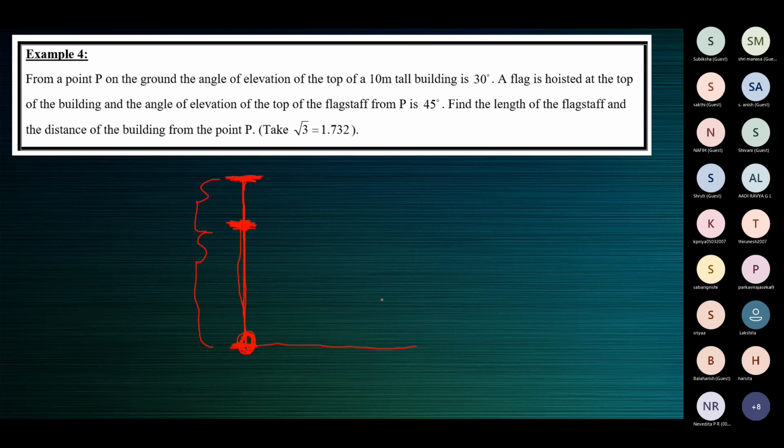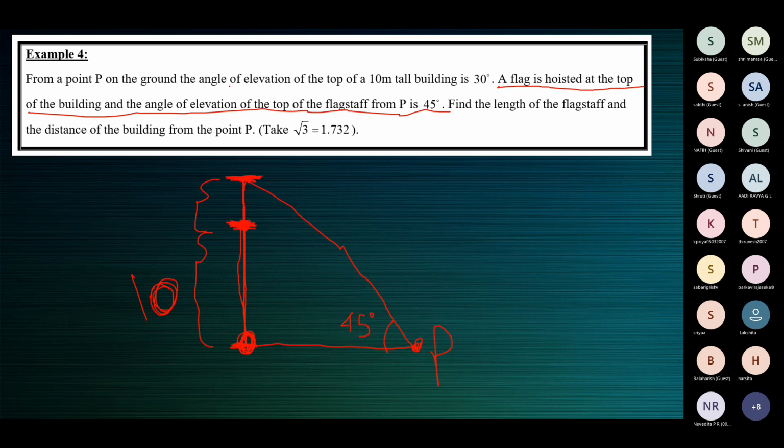All right. So from a point P on the ground, let's mark this point P. From a point P on the ground, the angle of elevation, so you're looking up, of the top of the flagstaff, see here, a flag is hoisted at the top of the building, and the angle of elevation of the top of the flagstaff from P is 45 degrees. Remember, only the building is 10 meters tall.